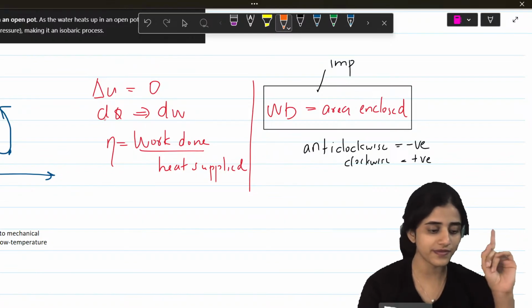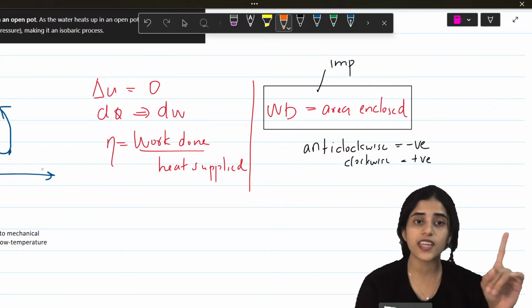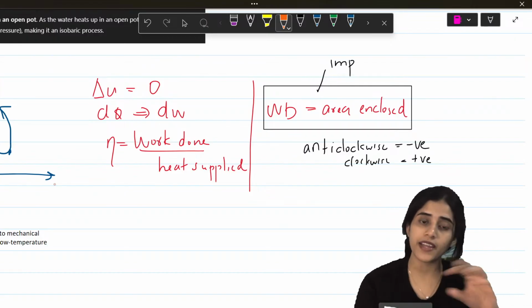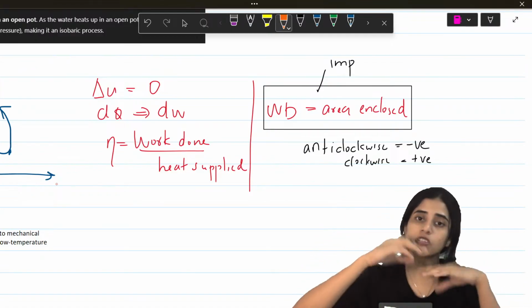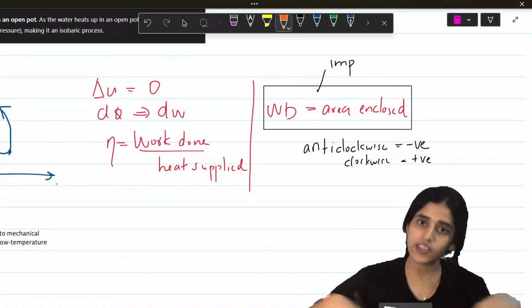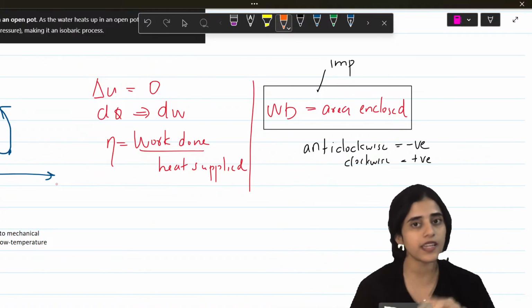Okay? Now, del U is 0. So in this case, that means all the energy is supplied to do work, because if some energy is lost, it will not be able to form the closed loop. So there is no internal energy increase. Whatever energy you are giving, all of that is used to do work. So the efficiency is work done by heat supplied.